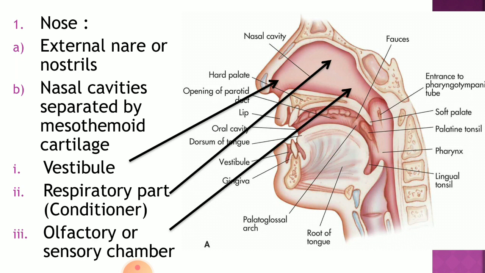It is the uppermost part, lined by olfactory epithelium, which is concerned with the detection of smell and is in contact with the olfactory nerves. Whatever smell is detected by the olfactory epithelium, the message is carried by the olfactory nerve to the olfactory lobe of the brain. So this is the part called the nose.